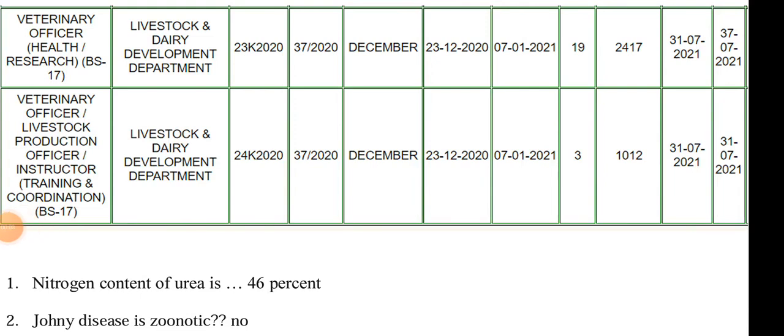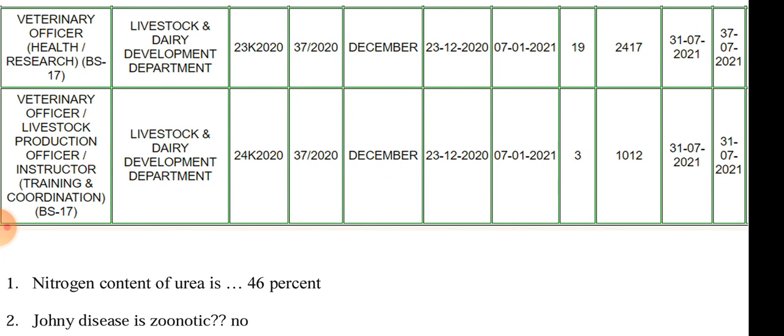Paper of Punjab Public Service Commission for Veterinary Officer Health Research, basic pay scale 17, under the Livestock and Dairy Development Department. The advertisement number was 23K 2020. The advertisement date was 23/12/2020. The last date to apply was 7/1/2021. Total seats were 19 and applicants were 2417.